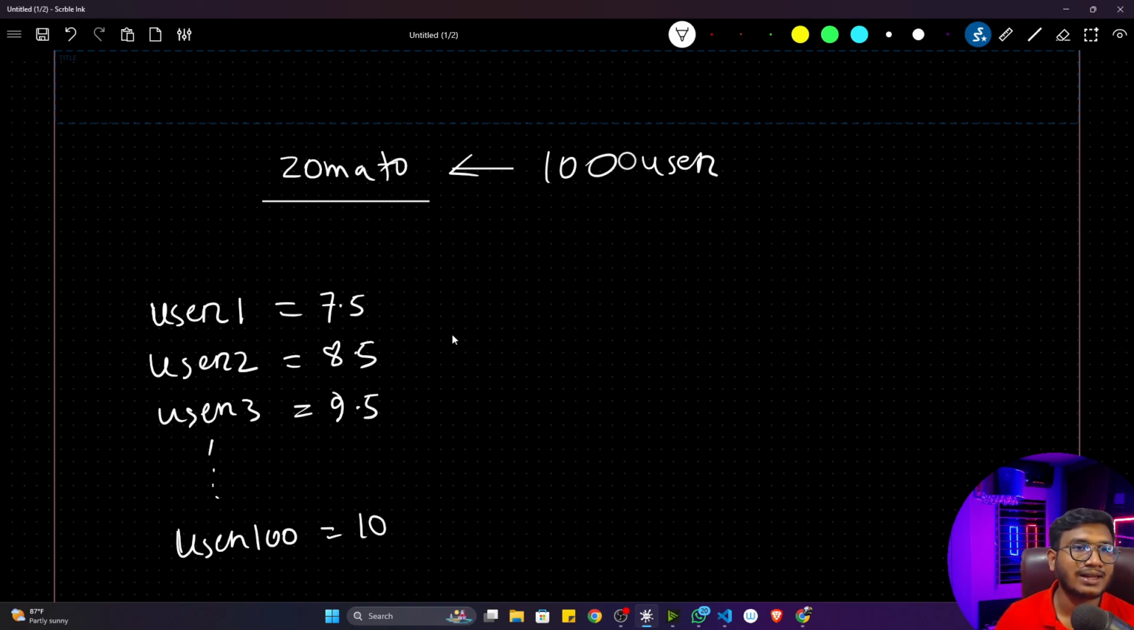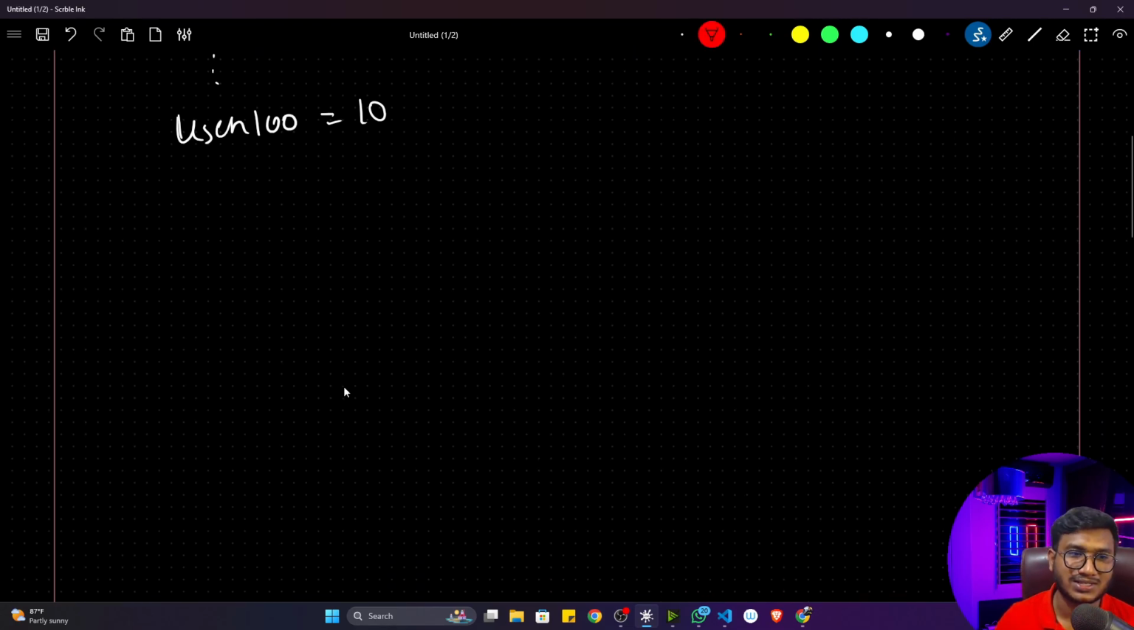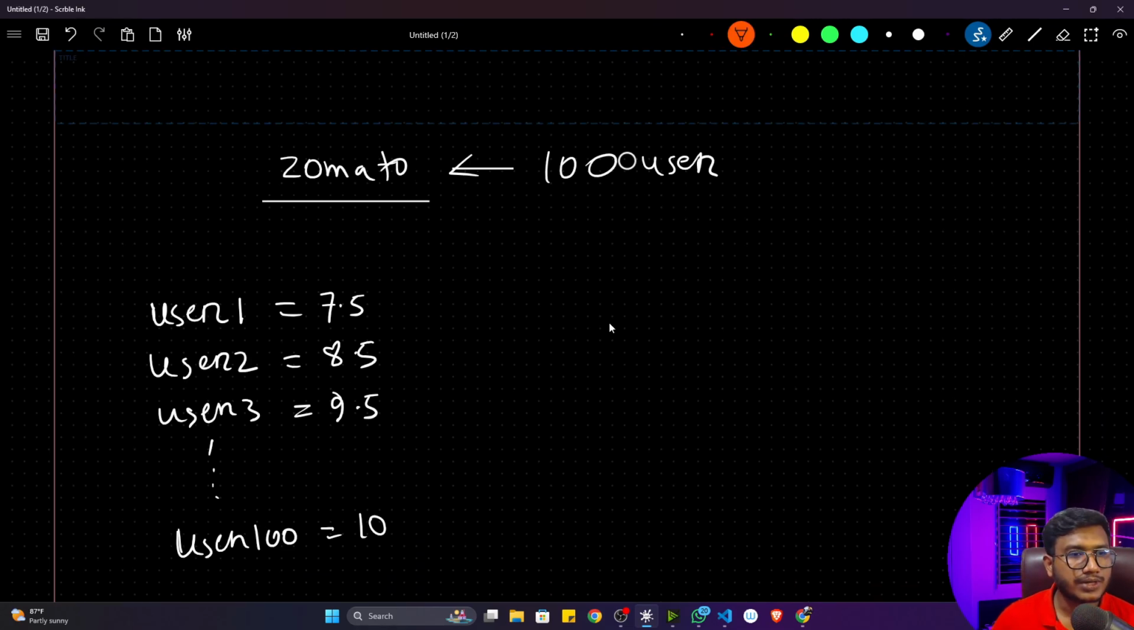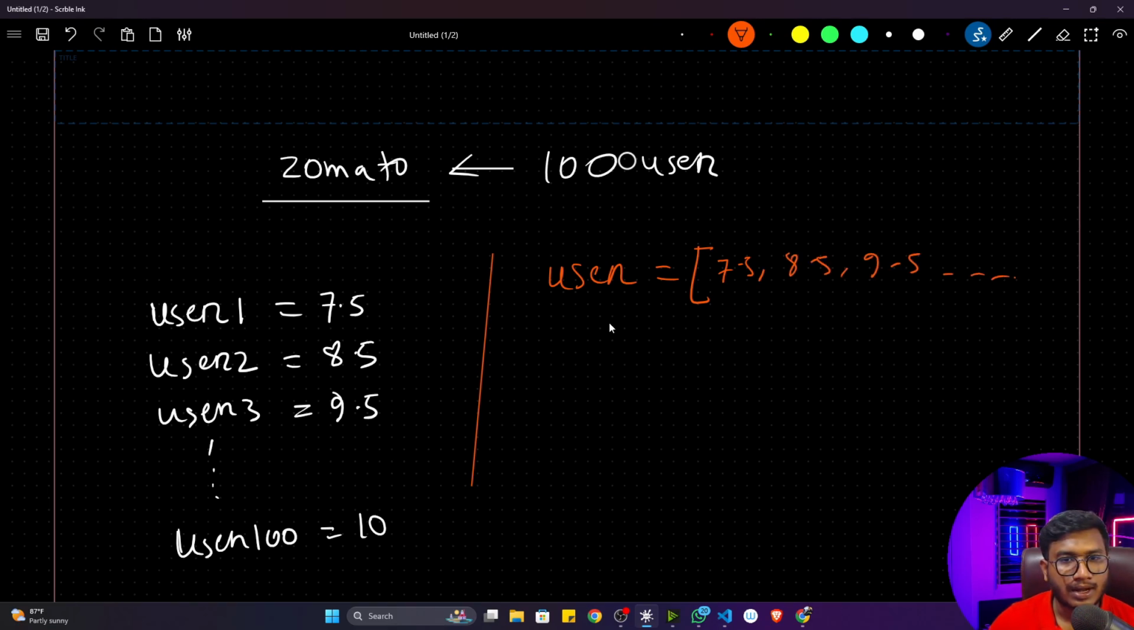So what I can do is simply use this list type data structure. Here I can simply create a list. Let's say the list name is user, equal to, and if you want to define a list, you have to use square brackets. I showed you that example. Inside that you will store all the ratings: let's say 7.5, then 8.5, then 9.5, and so on, till 100. Till 100 you have stored all the values.